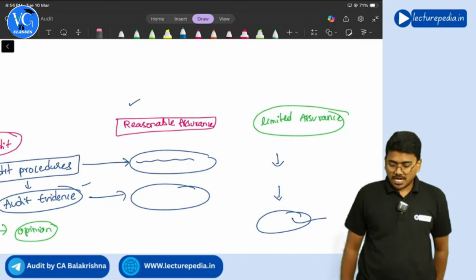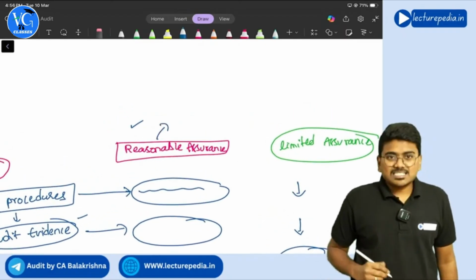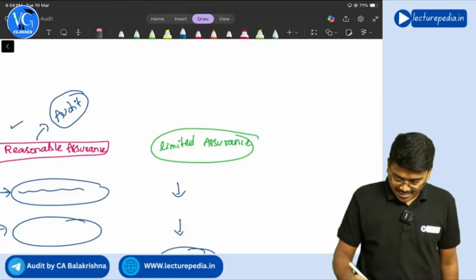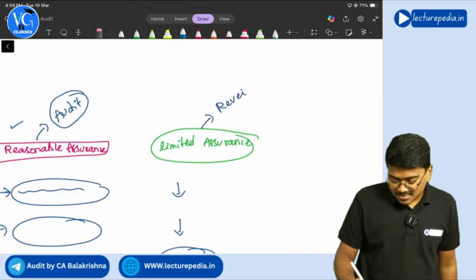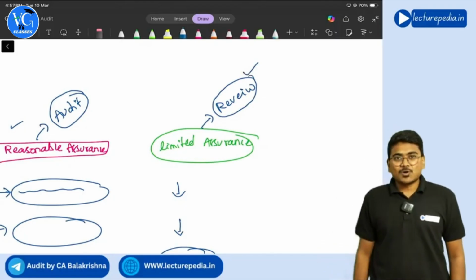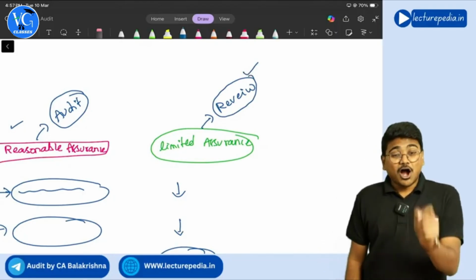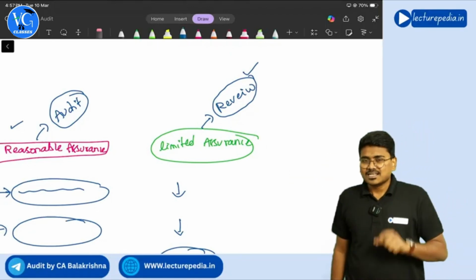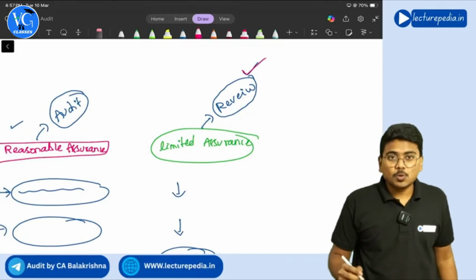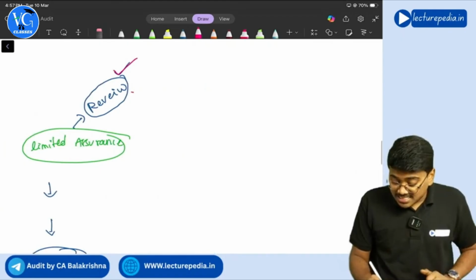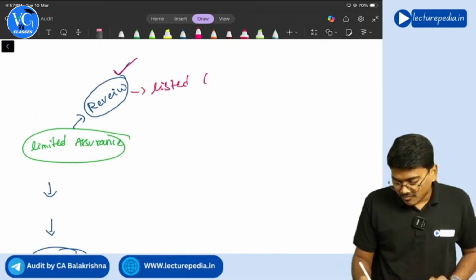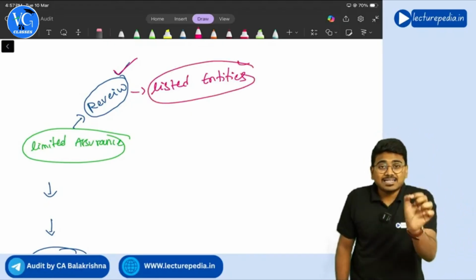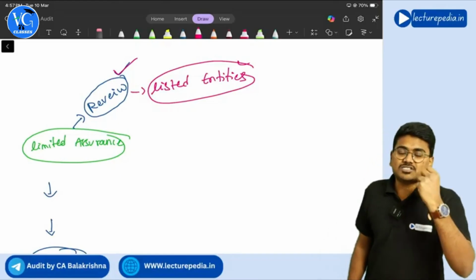Understood? So this reasonable assurance engagement, you will be calling it an audit. This limited assurance engagement, you will be calling it a review. So in case of review, the auditor gives limited assurance. For whom will review be done? Generally, this limited review is mandatory for listed entities.